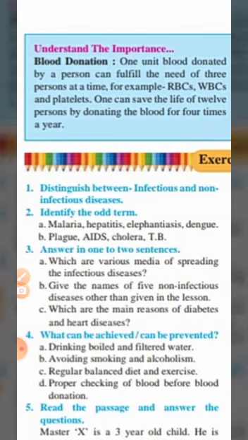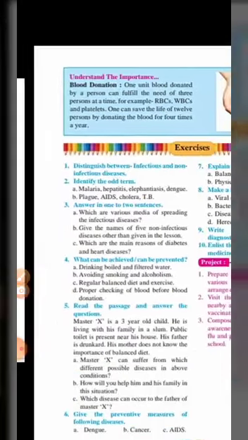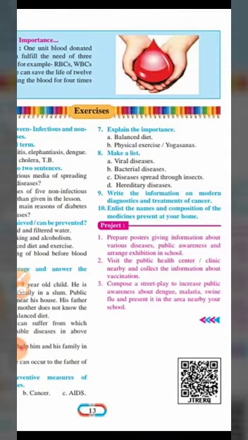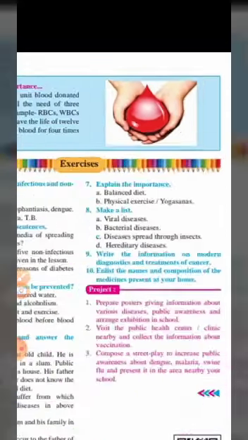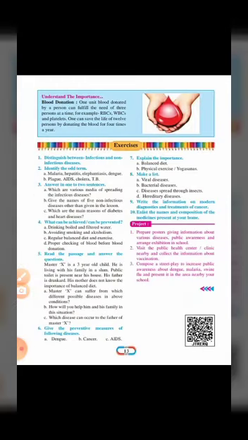But for blood donation also, we need a person who is very strong. That person can donate his or her blood, and if one person is donating blood, he or she can fulfill the need of 3 persons at a time, that is RBCs, WBCs and platelets. Okay, so this is the importance of blood donation. Okay students, so here we have finished our chapter.